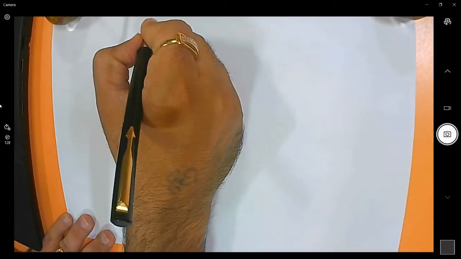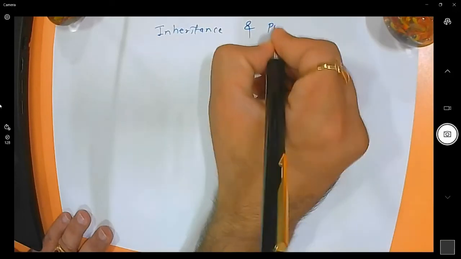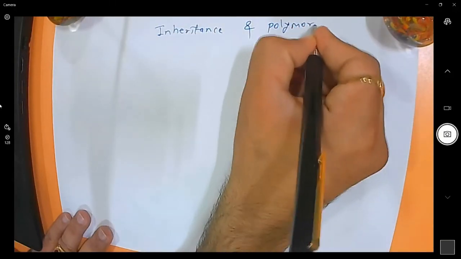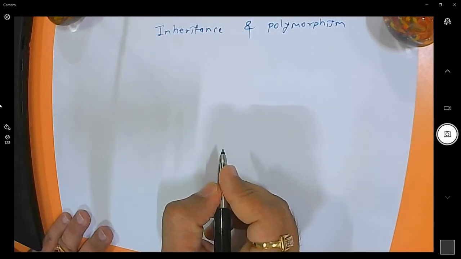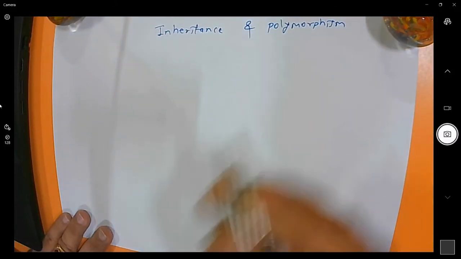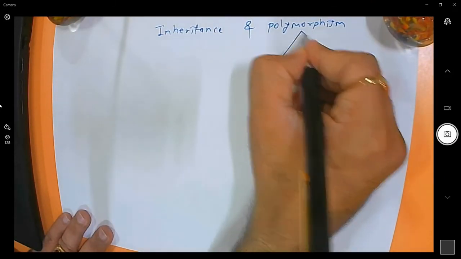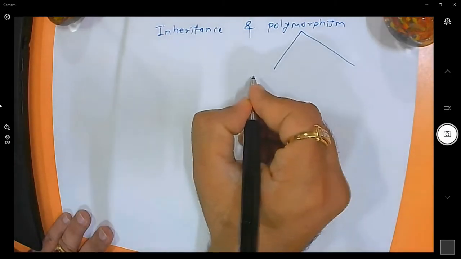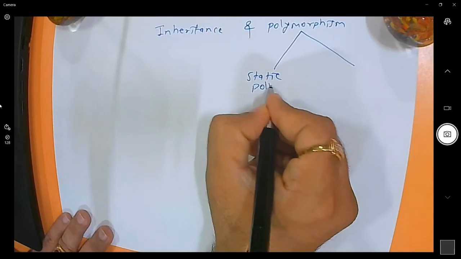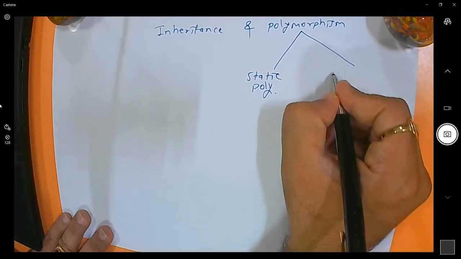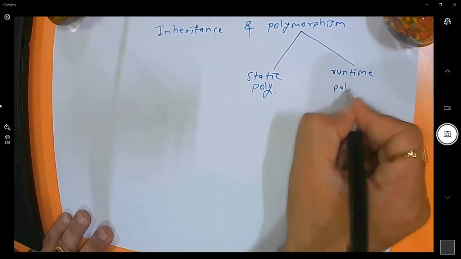Today we will discuss the concepts of inheritance and polymorphism. What is polymorphism? Polymorphism means the same name with different forms. It is known as polymorphism. There are basically two types of polymorphism. One is known as static polymorphism. Another is known as runtime polymorphism.